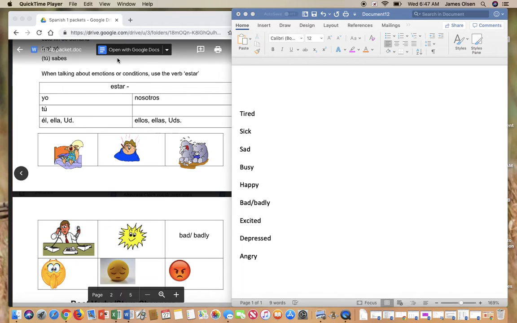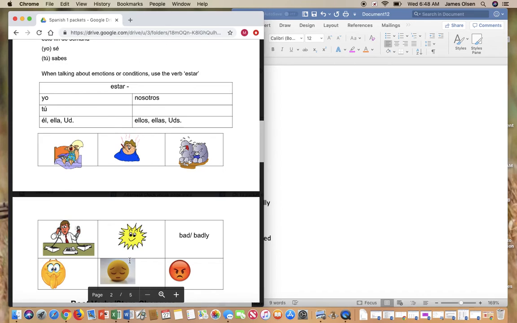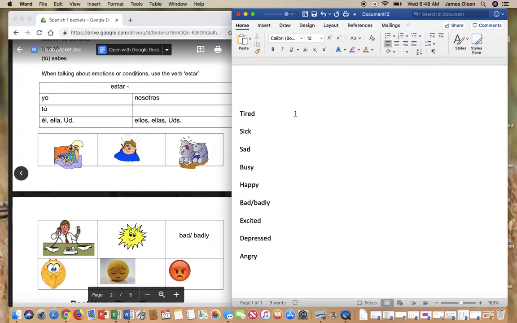Okay, the first thing we're going to look at is your vocabulario. So if you get that out, I want you to get to this page with these emojis on it. I think it is página 6. So go to that page, and I'm just going to give you this vocab really quickly. So going across in order like this, it is this.